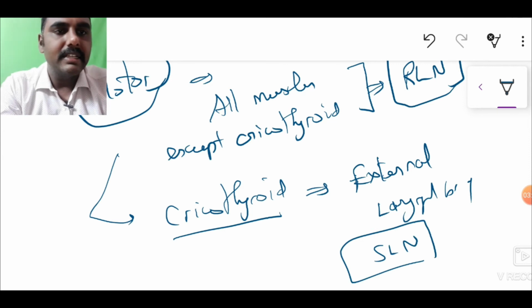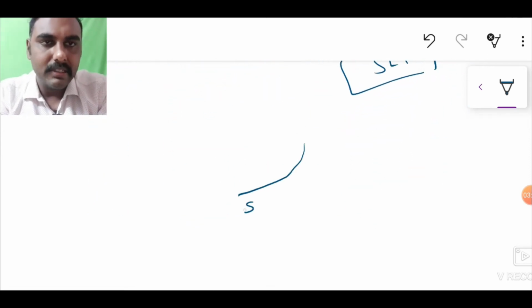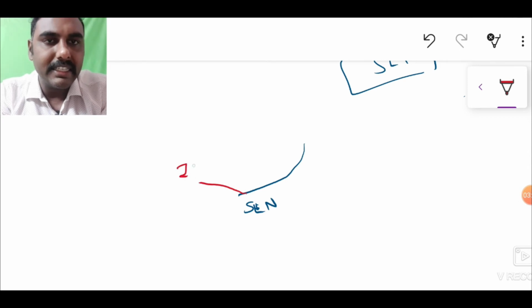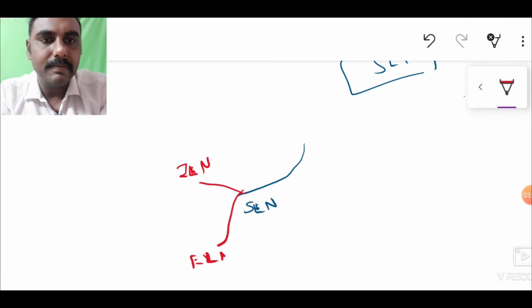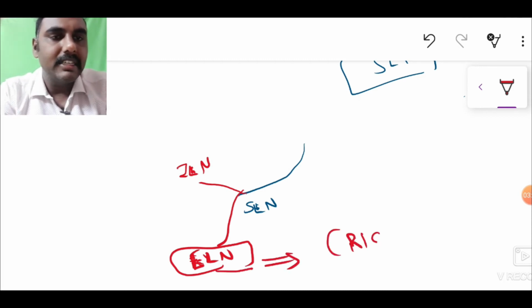As we are discussing, the superior laryngeal nerve further divides into two branches: one is the internal laryngeal nerve, the other is the external laryngeal nerve. The external laryngeal nerve supplies one muscle, that is cricothyroid.